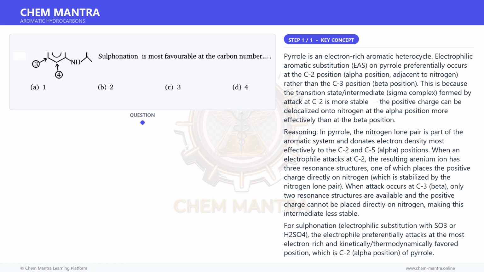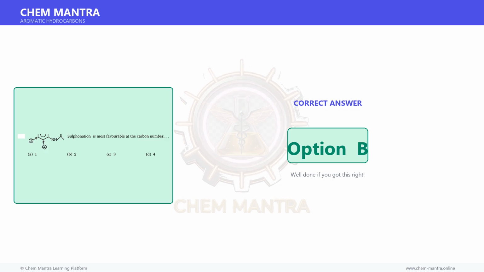Therefore, sulfonation is most favorable at C2, alpha position adjacent to NH. Therefore, the correct answer is B. Therefore, the correct answer is option B.